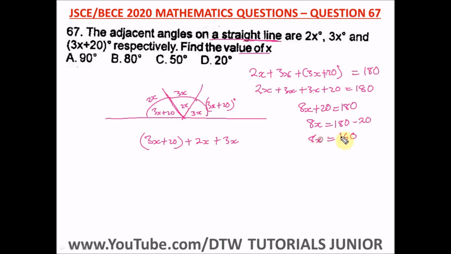So we have 8x equal to 160. To get x, we divide both sides by 8. We have x left here, and 160 divided by 8 is 20. So x is equal to 20 degrees. This is the value for x, and our right option here is option D.